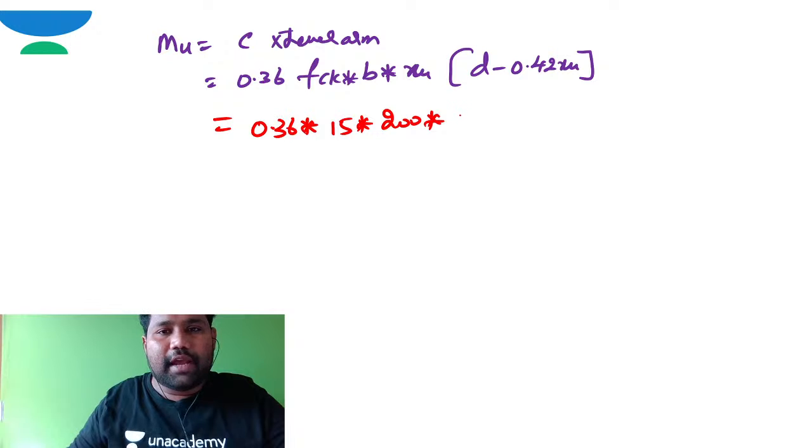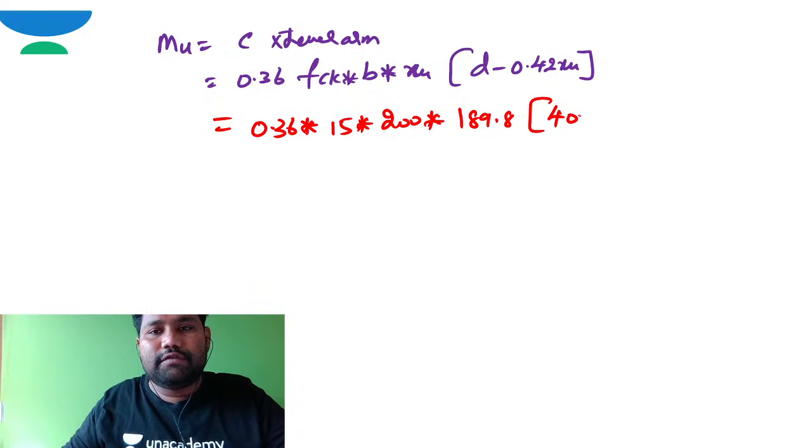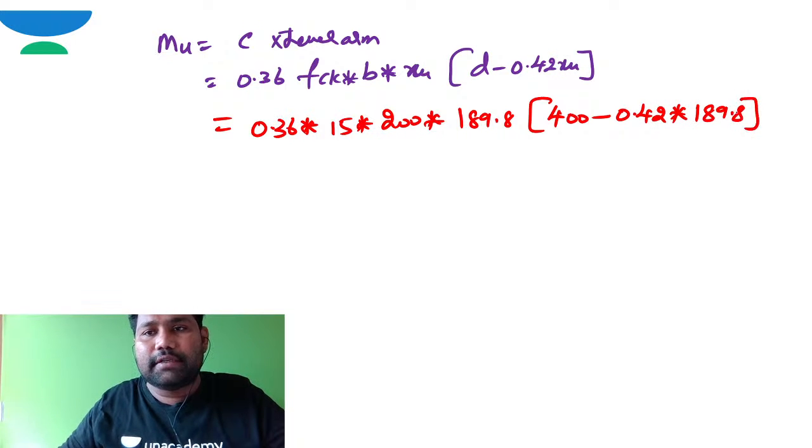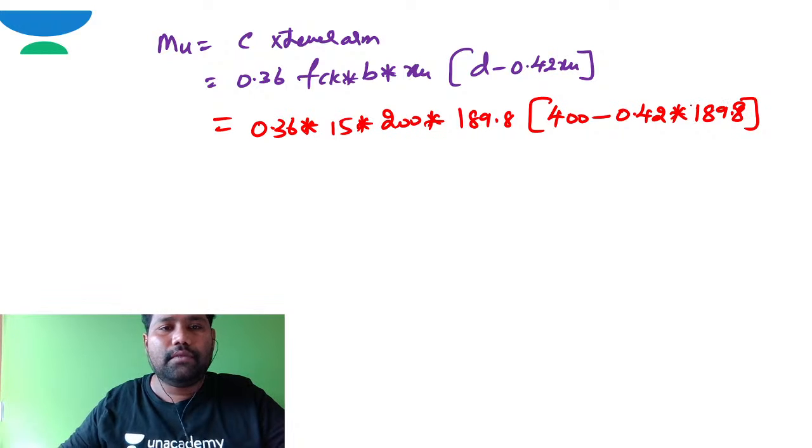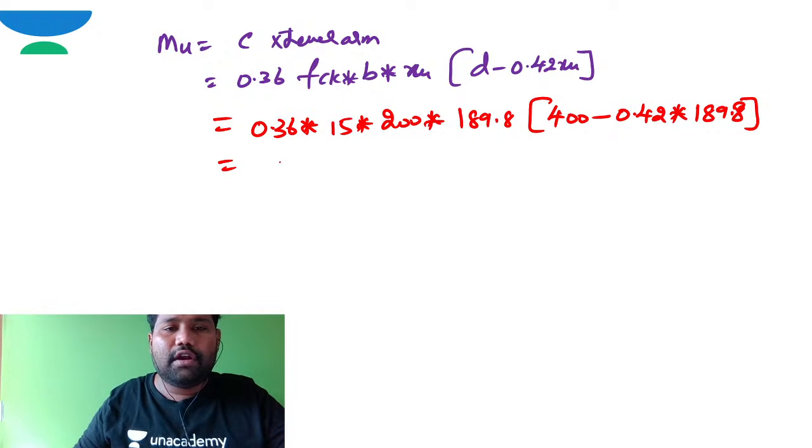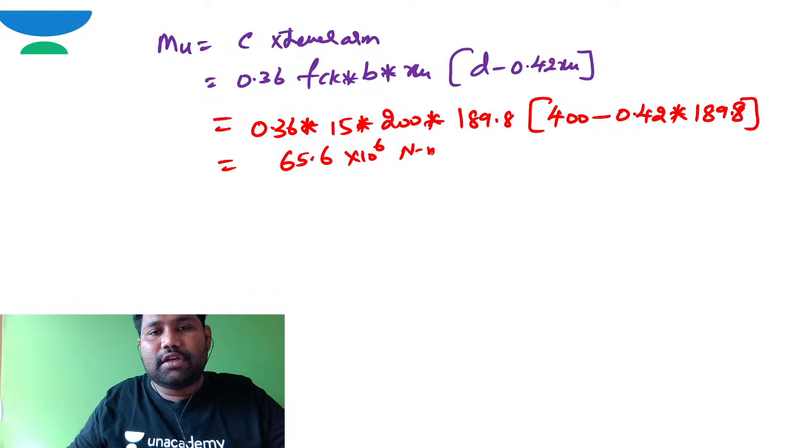The depth of neutral axis XU is 189.8, and the effective depth is 400 minus 0.42 into XU. If you work this out, the answer is 65.6 into 10 to the power of 6 Newton millimeter.